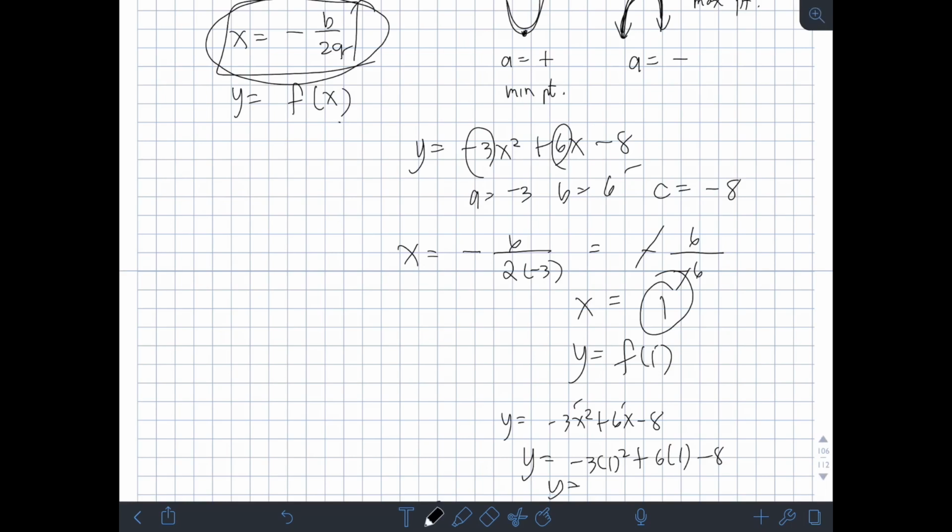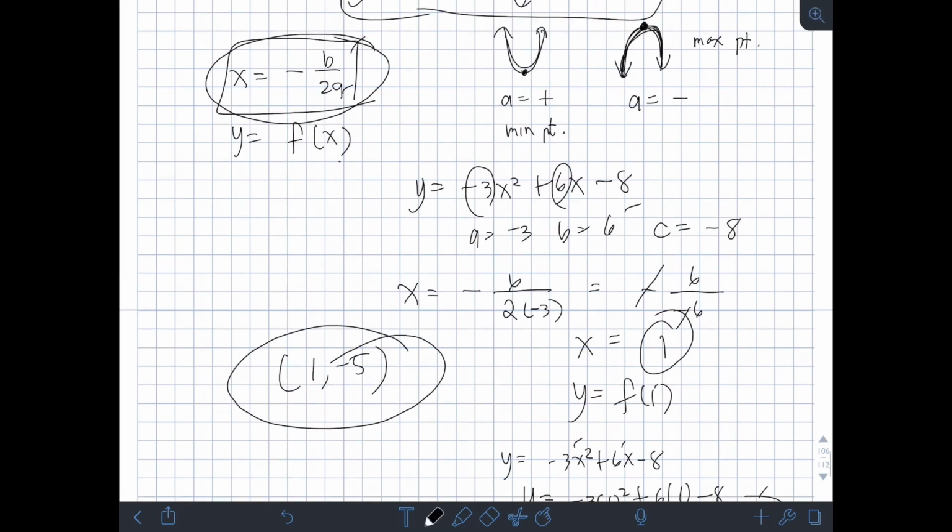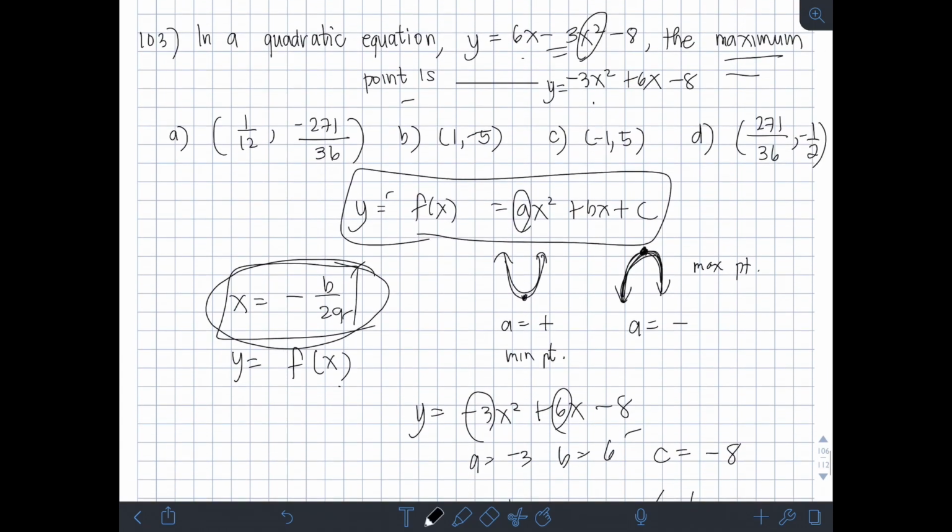So, negative 3 plus 6 minus 8 is negative 5. So, therefore, yung x-coordinate natin is 1 and then yung y-coordinate is negative 5. So, ito yung highest point or maximum point ng parabola. So, the answer is letter B.